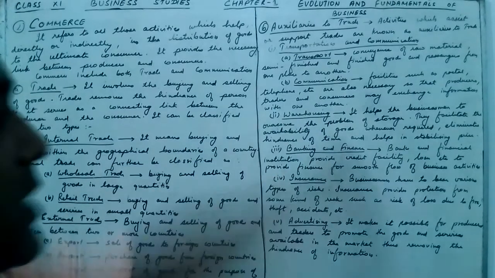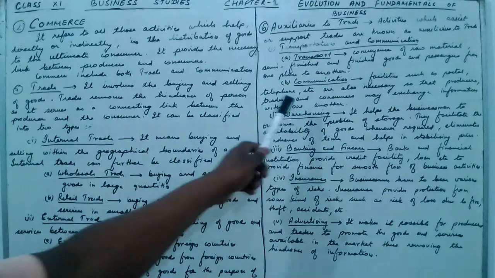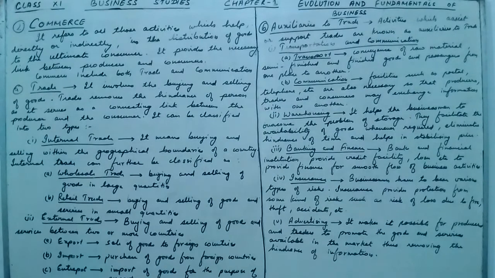Now communication facilitates. Facilities such as postal, telephone, etc. are also necessary so that producers, traders and consumers may exchange information with one another. So to interchange information, communication is required. And by this the information is transferred from the producer to the trader and also to the consumers.